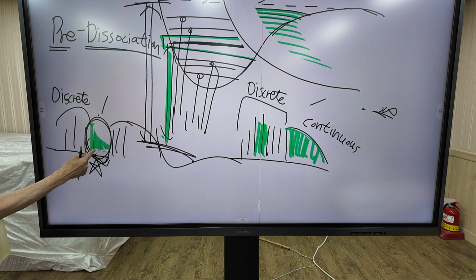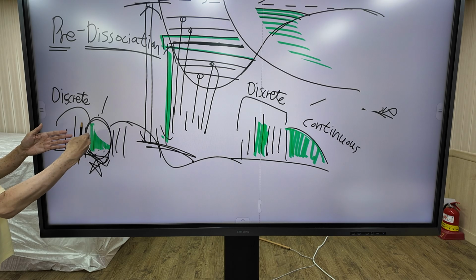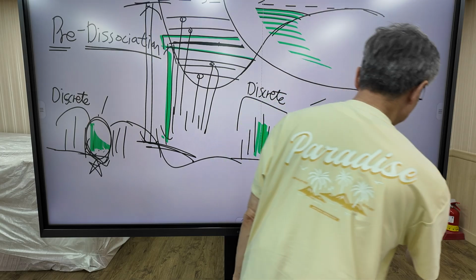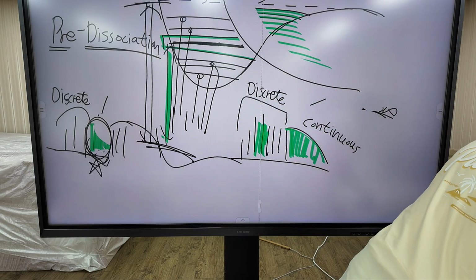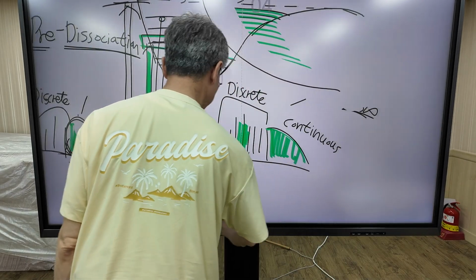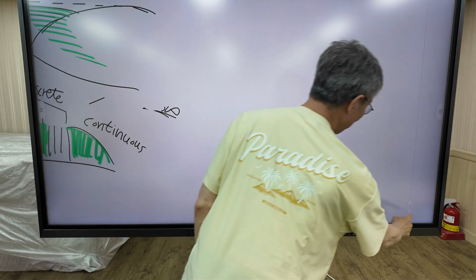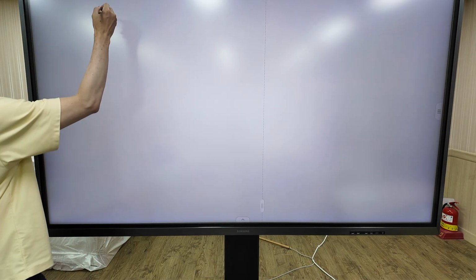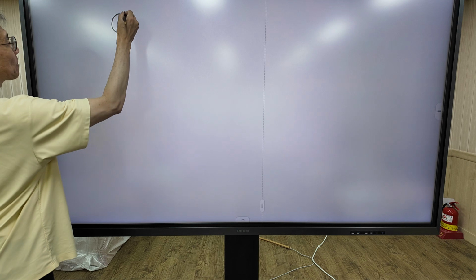One set of continuous spectrum is embedded in the discrete spectrum. Okay. Let's move on to another topic. Now consider 1,3-butadiene.